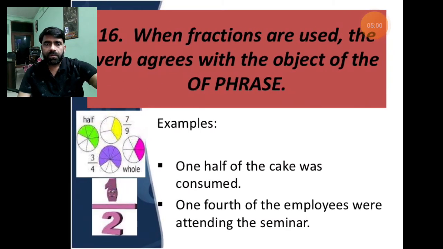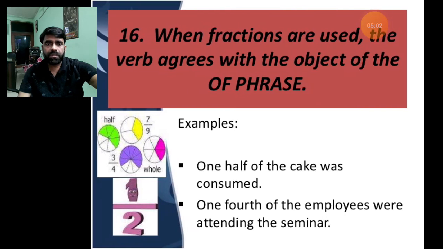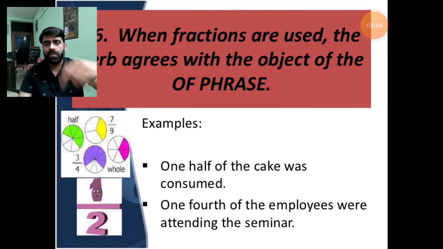Rule number 16. When fractions are used, the verb agrees with the object of the phrase. If fractional words, words of fraction, are used, the fraction part will not decide the auxiliary verb. The object will decide which form of auxiliary should be used. You can see an example.